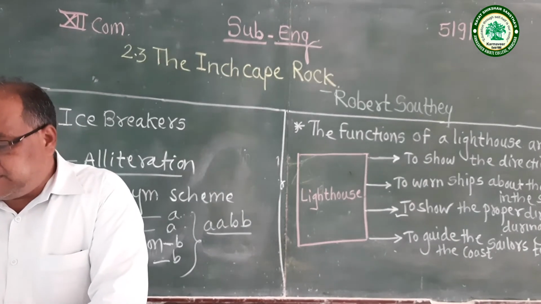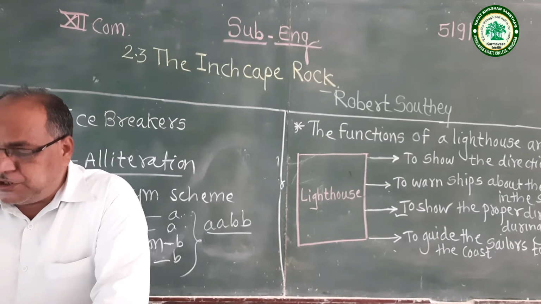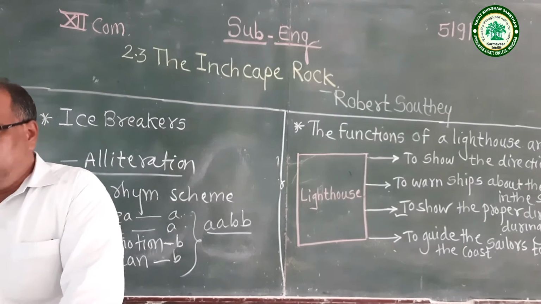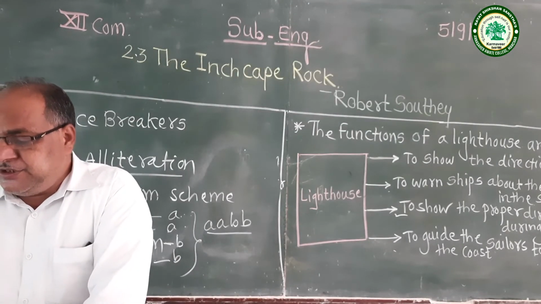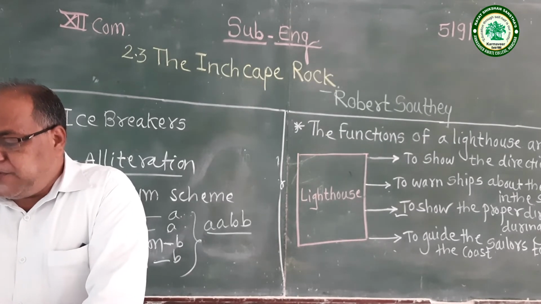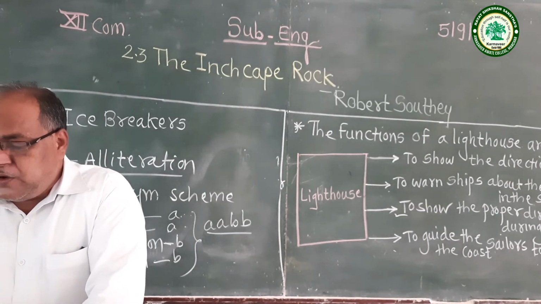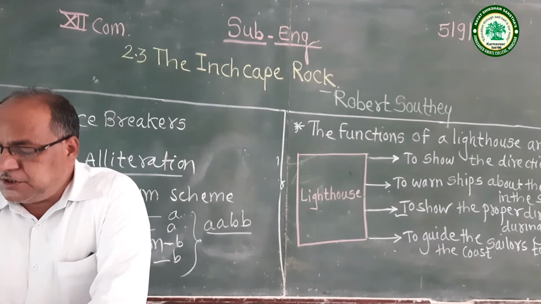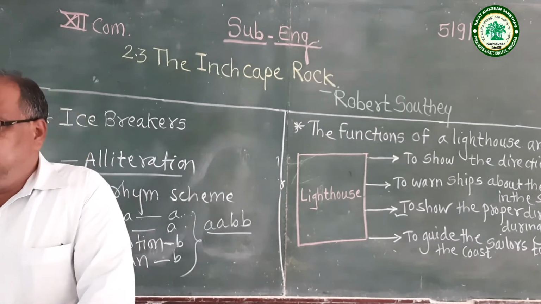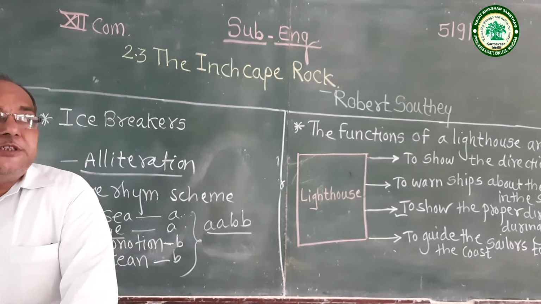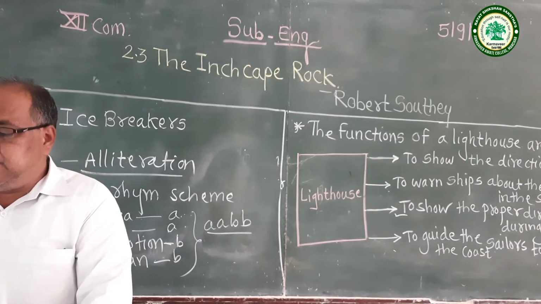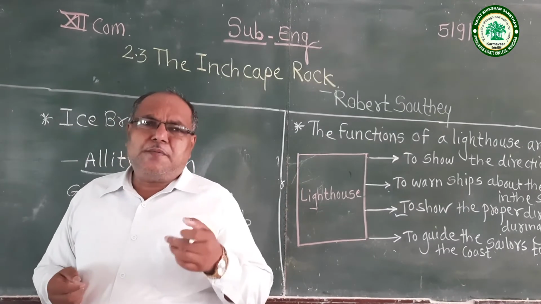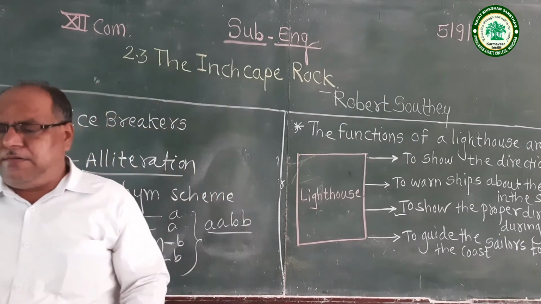Now see the third stanza. The abbot of Aberbrothock had placed the bell on the Inchcape rock. On a buoy in the storm it floated and swung, and over the waves its warning rung. In the third stanza of this poem, Robert Southey tells us about the bell.